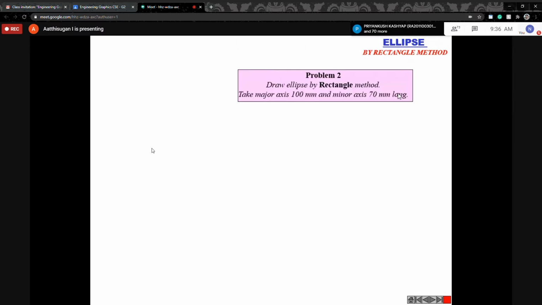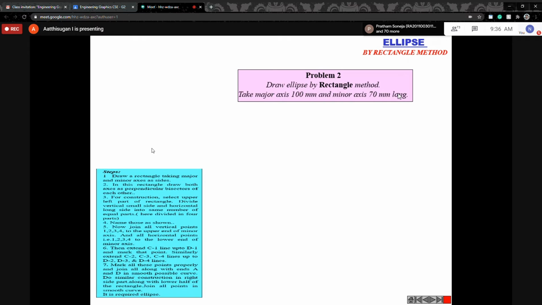Suppose the ellipse is there. So the ellipse by the rectangle method, but remember, our question has given us the oblong method. So first we'll see the rectangle method, the remaining is the same. For the previous case we discussed the ellipse by the concentric circle method, where we use the circle. Here I am going to use the rectangle to draw the ellipse. The condition is the same, 100 mm, 170 mm, but your case is 150 and 70.